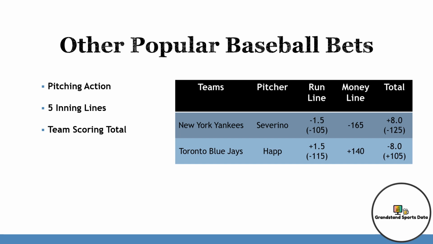5-inning lines. Baseball doesn't have a halftime like football or basketball, so bookmakers created something called a 5-inning line that works like a halftime line. This 5-inning line is basically like betting on half of the game, and the total is usually around half of the game's total. The money line is usually close to the game money line, and the 5-inning run line is usually half a run instead of a run and a half.